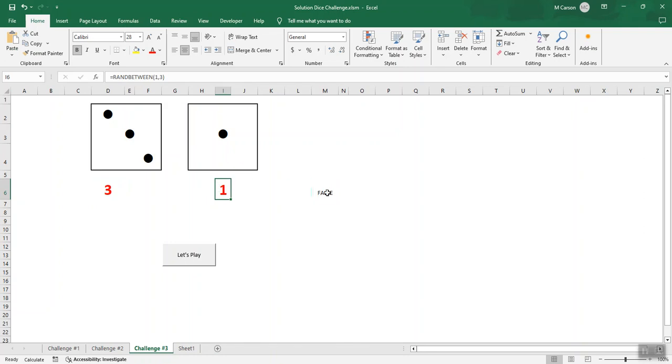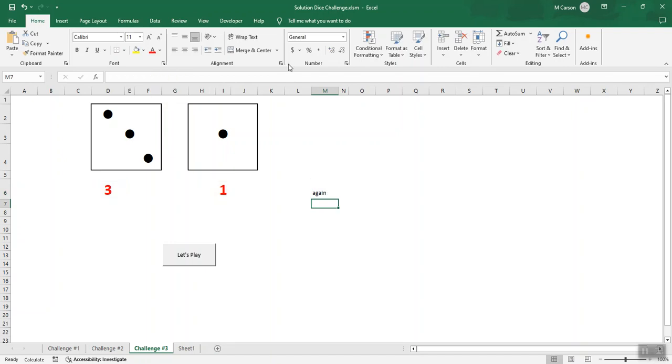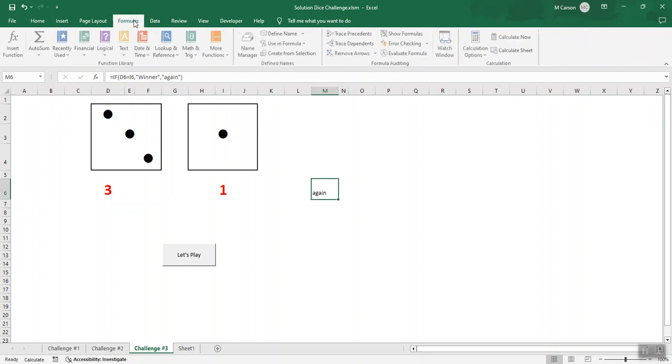And let's go back. I want a false statement, so I'm going to put that comma. And I'm going to call this one again, right, because that's what I named that other cell. And I'm going to hit enter. Like I said, I'm going to turn that white, so it doesn't even matter. So the next thing I'm going to do is go up to formulas, and I'm going to define that cell that I just did.